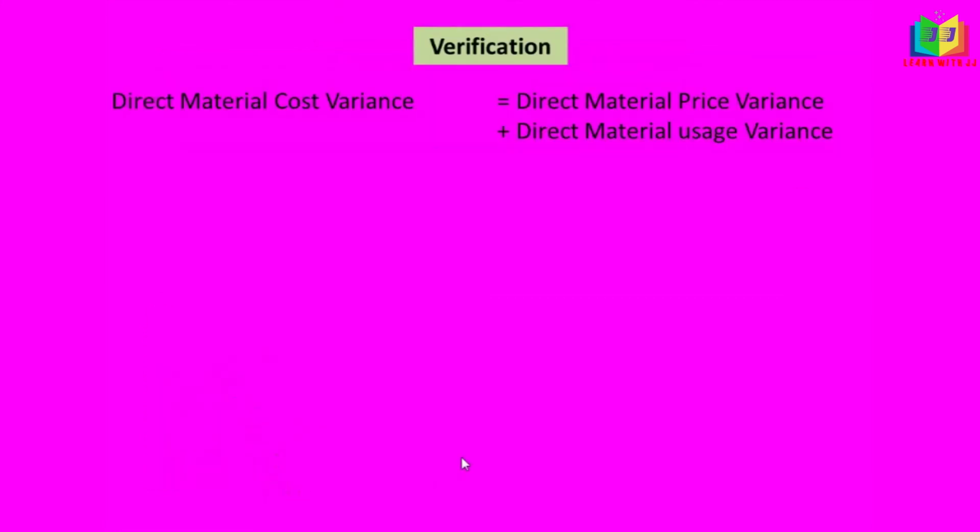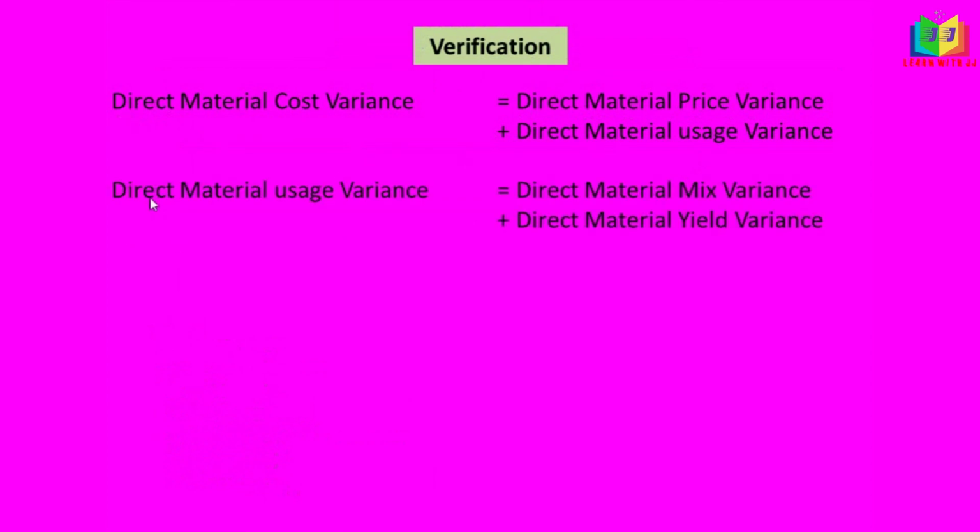Now we can see the verification part. If we add the direct material price variance and usage variance, we get the direct material cost variance. We can verify our answers using this verification step.